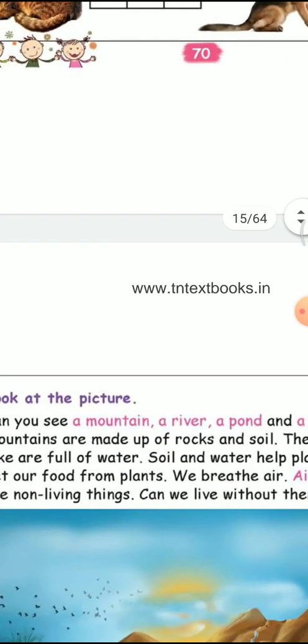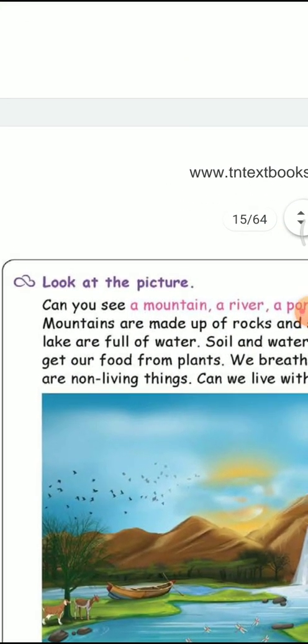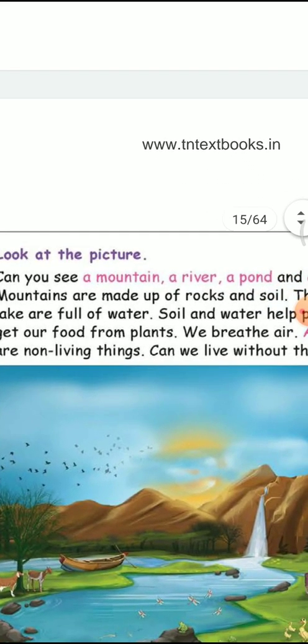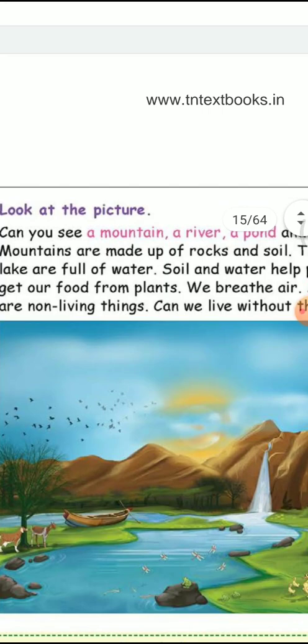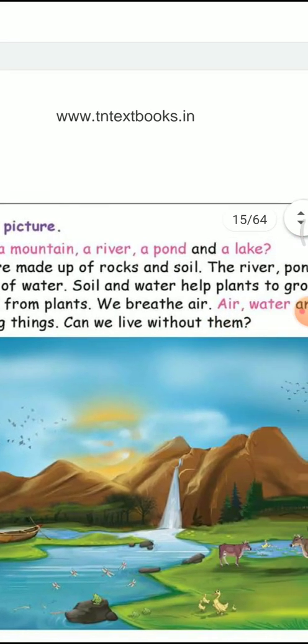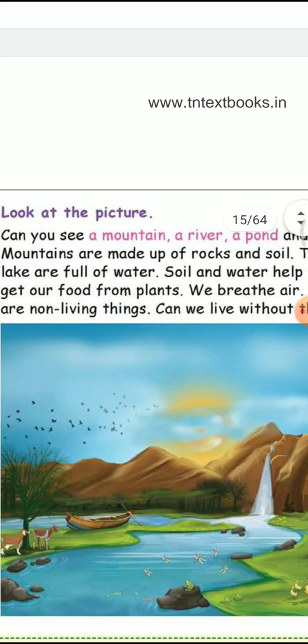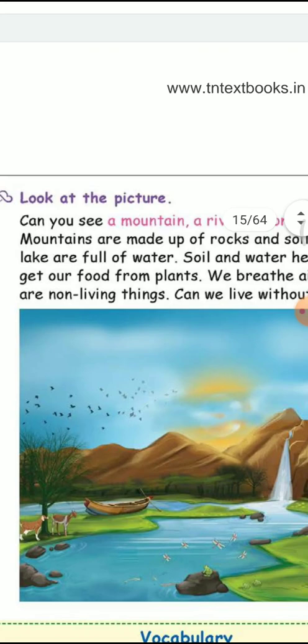Okay, next one, see the picture of a mountain. This is a picture of a mountain, river, pond and lake. Mountains are made up of rocks and soil. The river, pond and lake are full of water. See how the river is coming from the mountain.